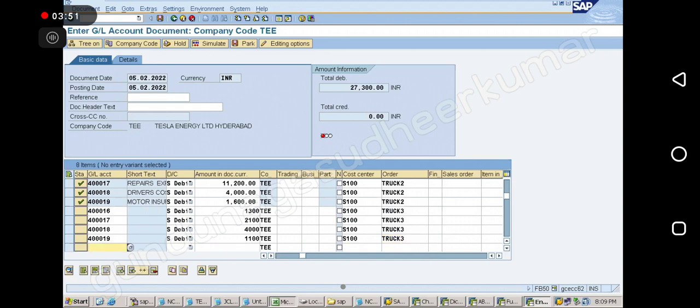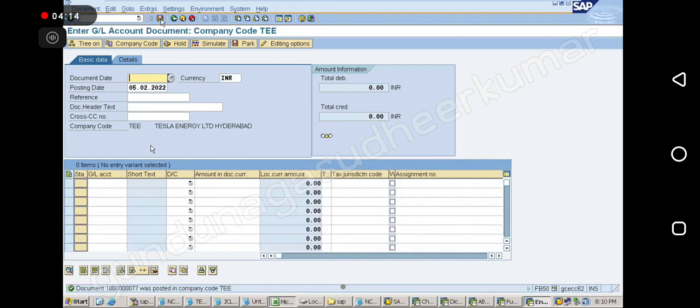Correct, 2 lakhs. Credit. Put star. Perfect. Enter. Good, no? So total this month we spent 35,800. Yes, sir. Okay, no problem. Post. Good, no?